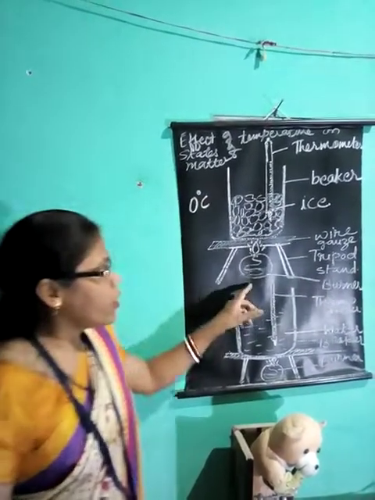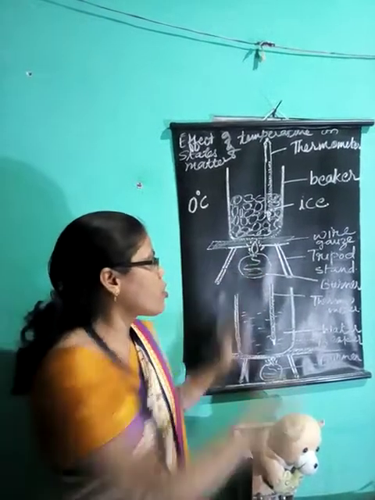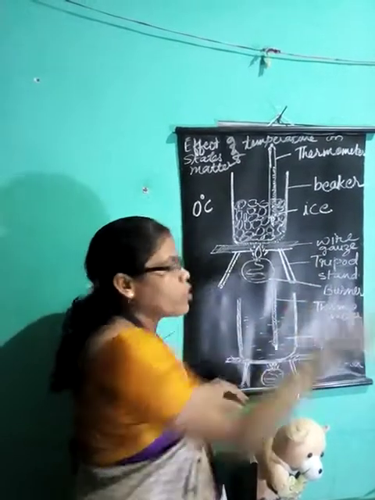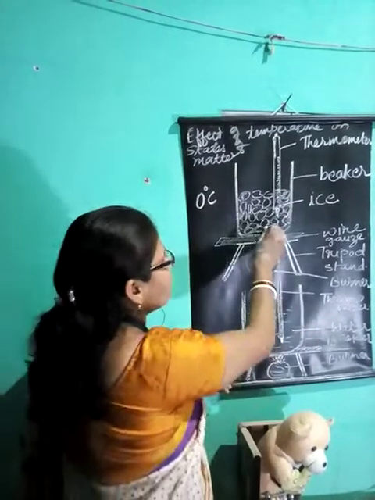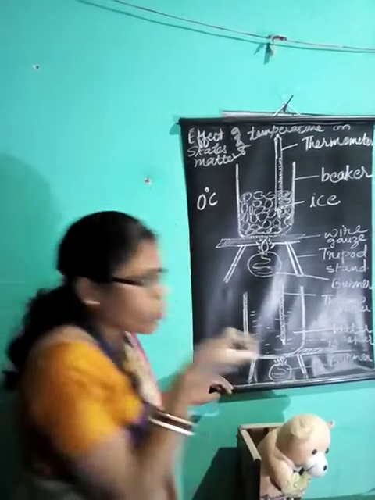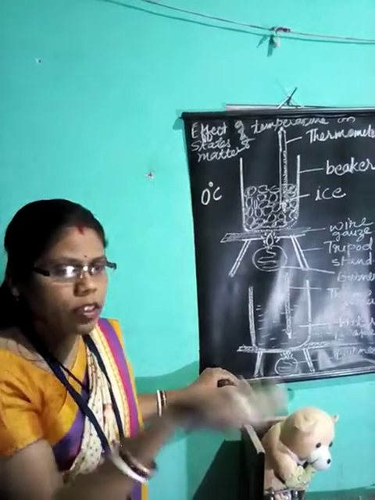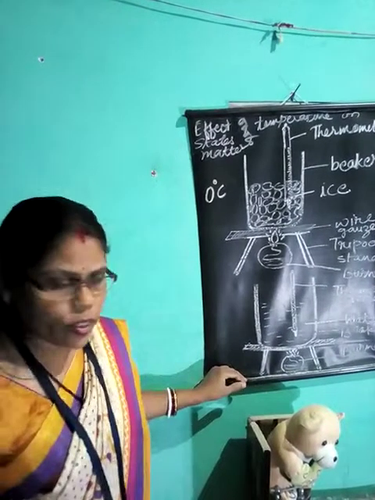Now after that, heat it. Heat this here using a burner, tripod stand and wire gauze. The wire gauze is meant to spread the flame throughout the beaker. Now heat this ice. What happens when you heat the ice? You can observe that ice is getting converted into water. That is, solid is converting into liquid.